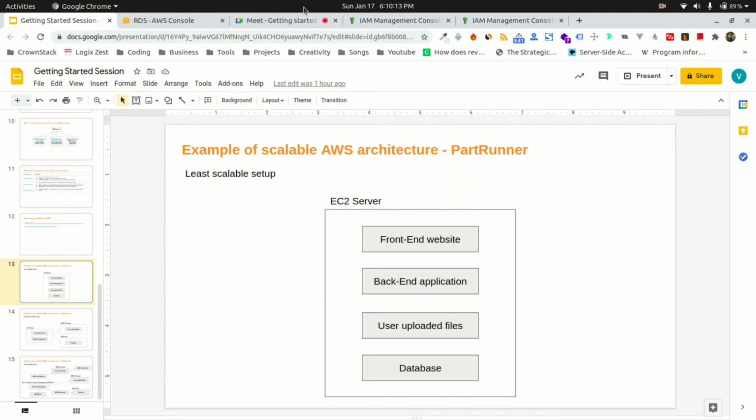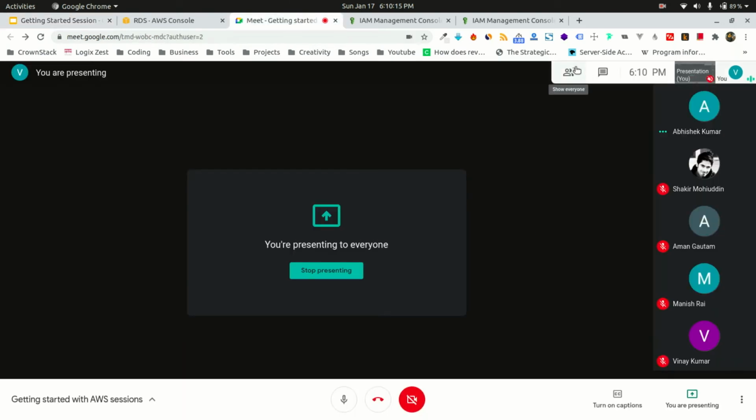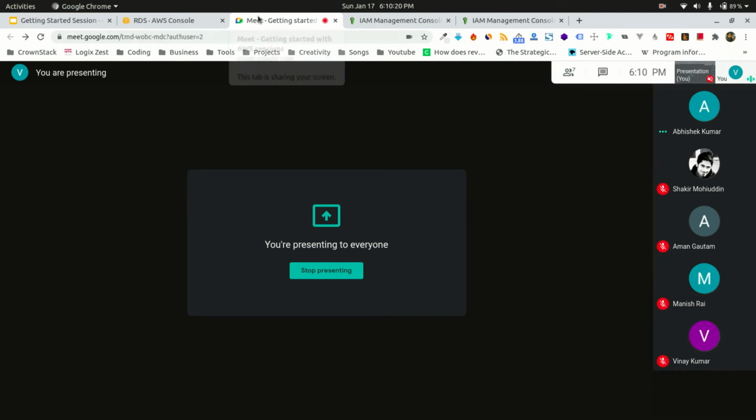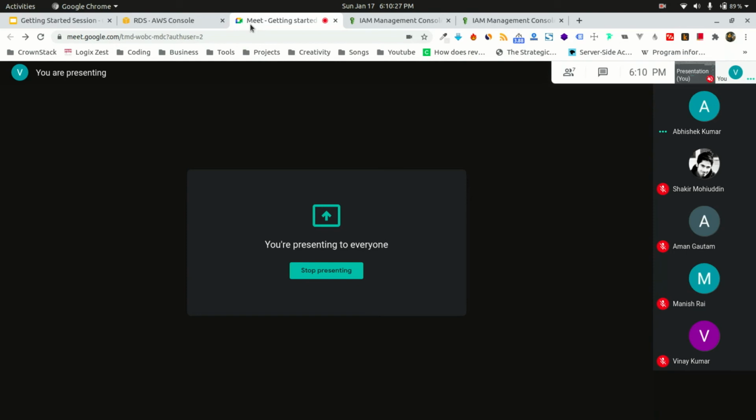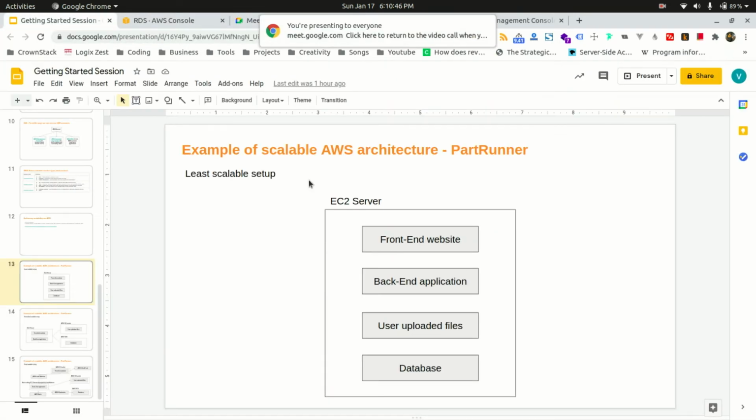Before that, I just touched upon scalability very briefly. Does every one of us understand what scalability is, or should I go deep into it and discuss more about scalability? Right? Okay. Does anybody else want to understand deeply what scalability is? I think no. Okay. So let's see how we can architect our projects.